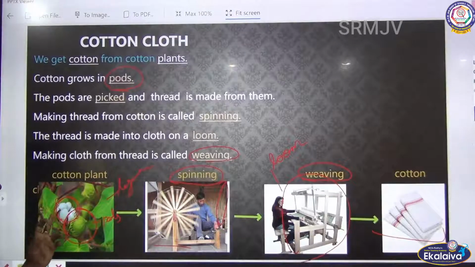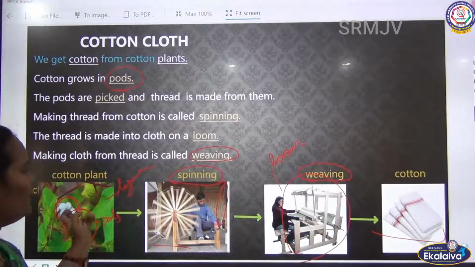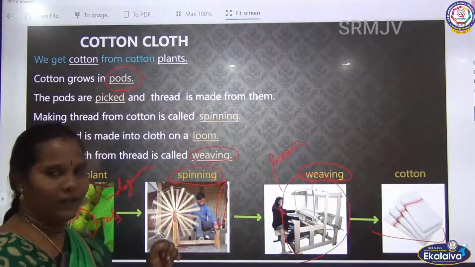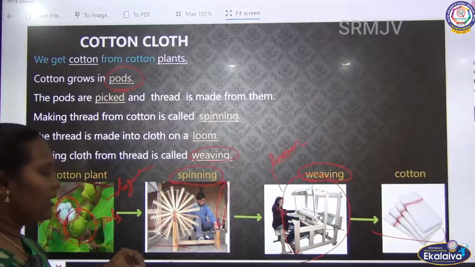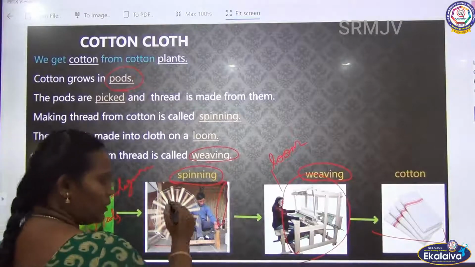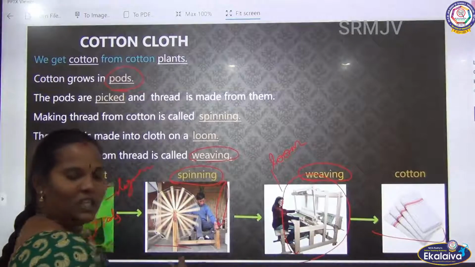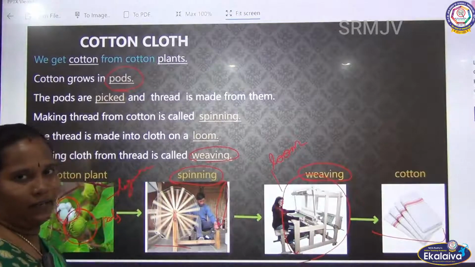Isn't it? How is the cotton made into a cloth? This cotton is converted into a thread. They pick these pods from the plant. After that they make a thin thread, and this process is called spinning. The spinning process is used to make a thread from the cotton.